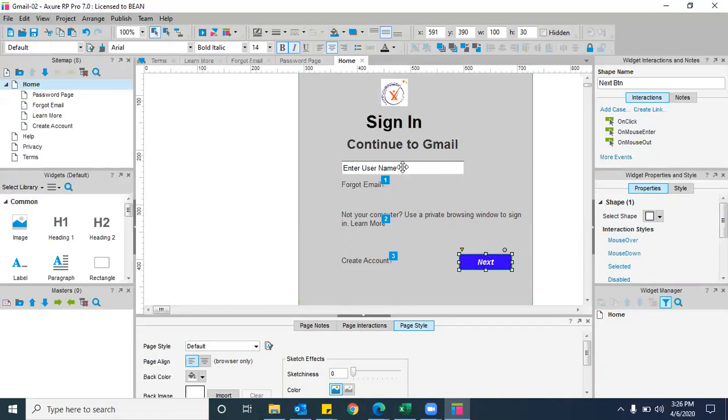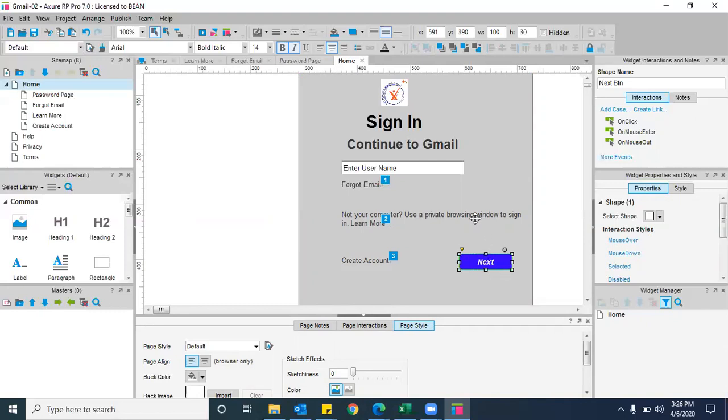Everywhere, let's say if you have username and password on the same page, still you should not apply conditions to the text boxes, because these two text boxes will be validated by the button once you click on it, right or wrong? So always conditions should be applied on the buttons, on the validation buttons. Is that clear? Yes, sir.